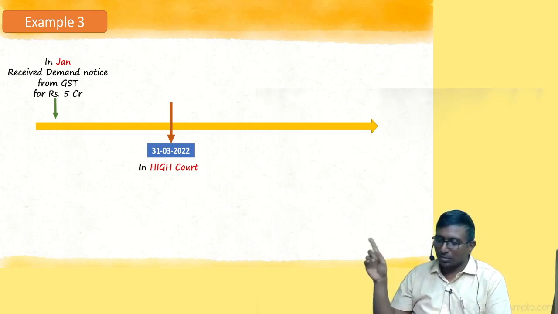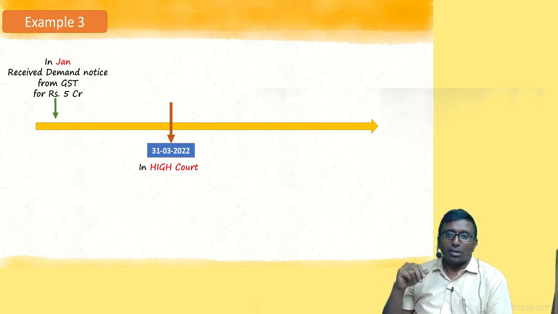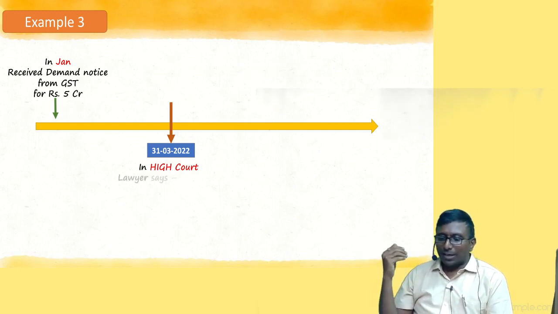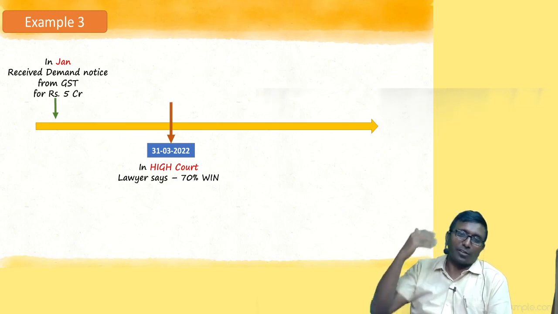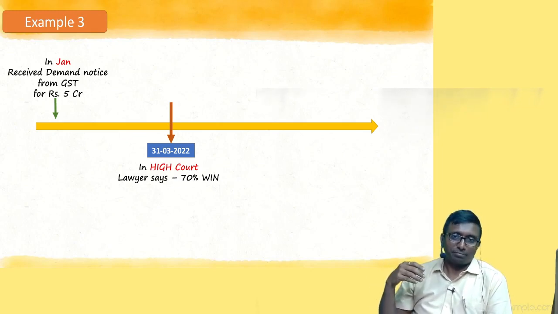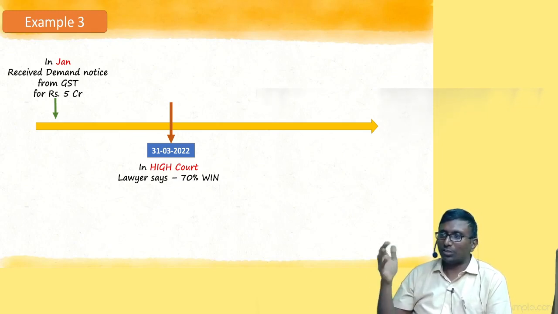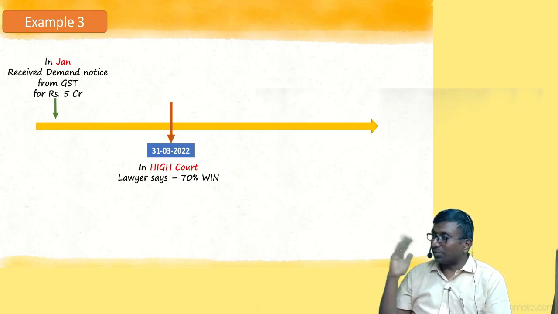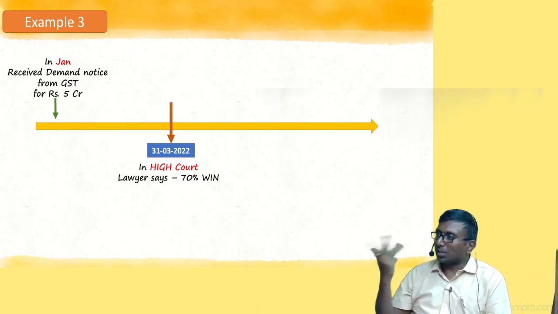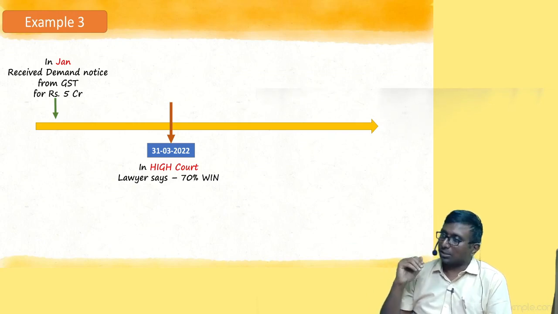Listen, it's in High Court. Correct? In High Court, what is my lawyer telling, sir? Lawyer says 70% chances we win. We have seen such kind of cases many, Ravi. Everywhere we only won. So 70% chance, pakka you will win. 100 cases में 70 we will win. Hardly 30% chance to lose. Something like that he is telling.